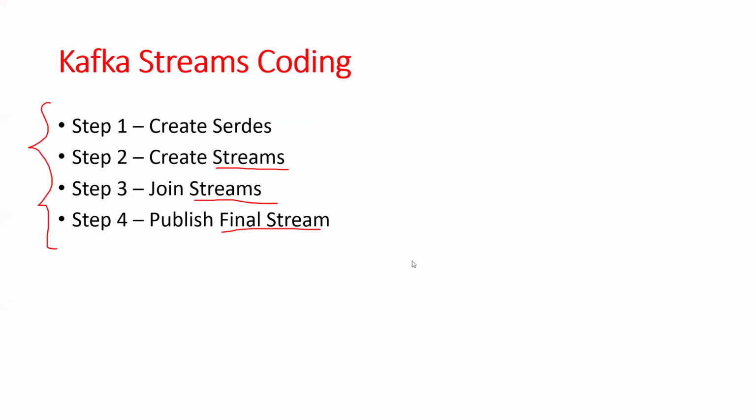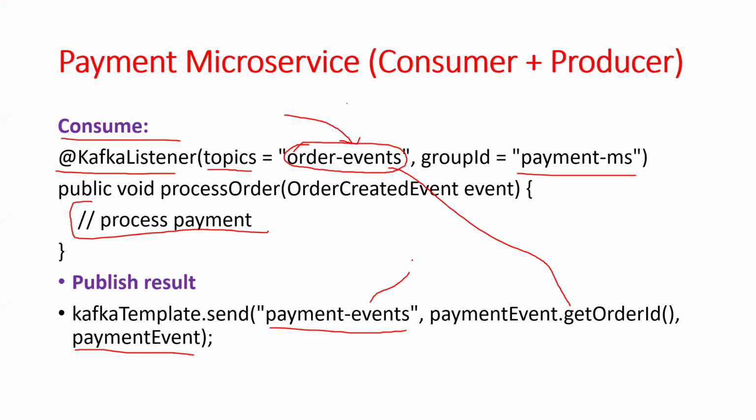As part of this, if you observe here, whenever you are publishing data to the payment microservice, here we are making a key. Are you able to see?